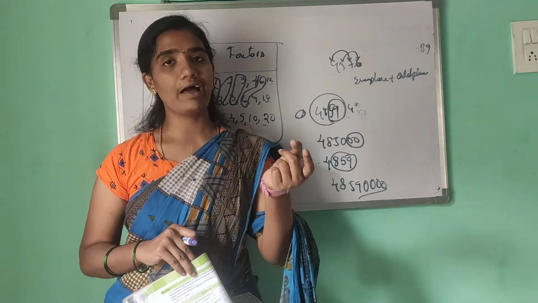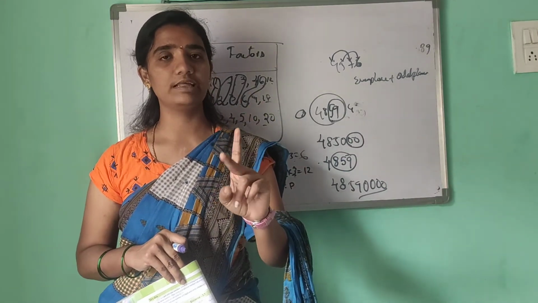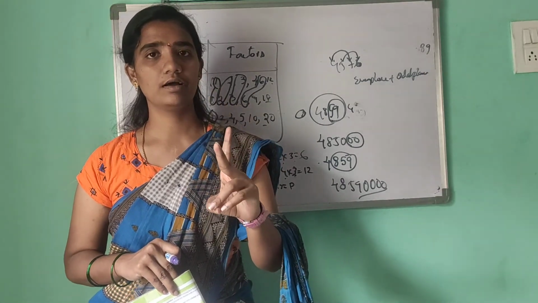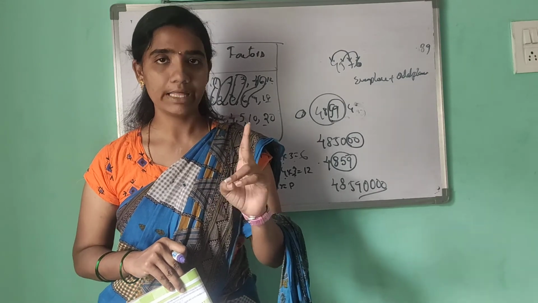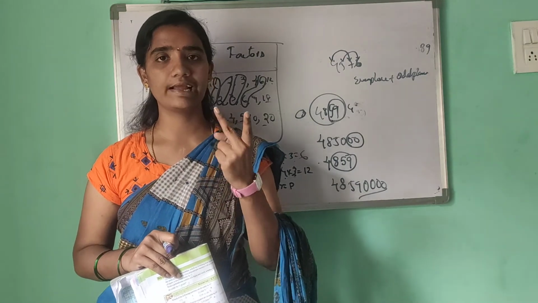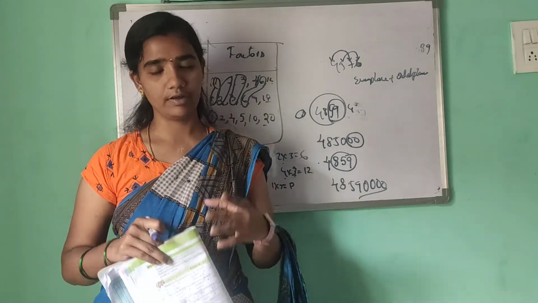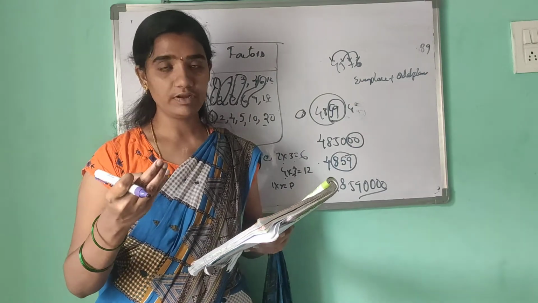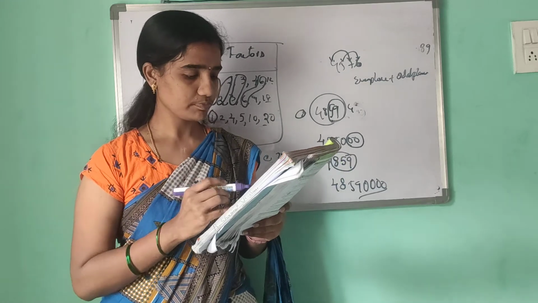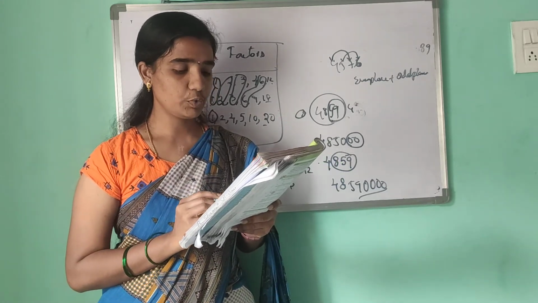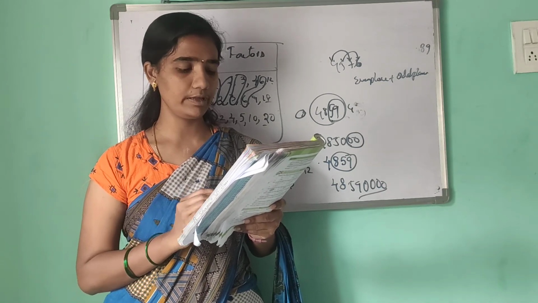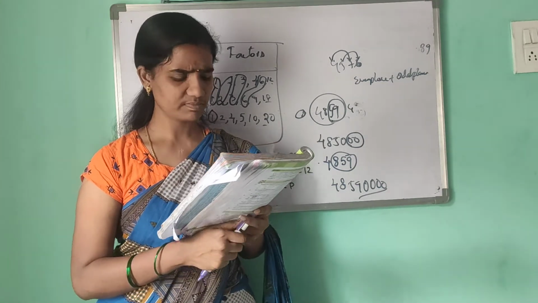For LCM, there are two methods: first is the multiplication method, second is the division method. But HCF has three methods. Seventh one, if one of the two given numbers is a multiple of the other, then the greater number will be the LCM.